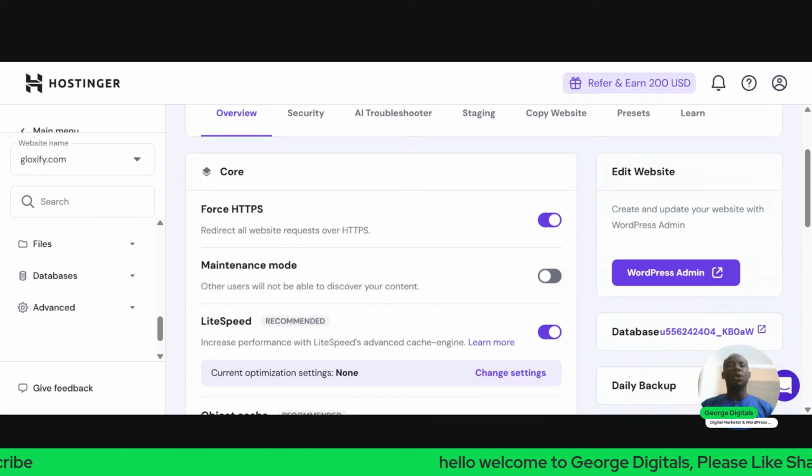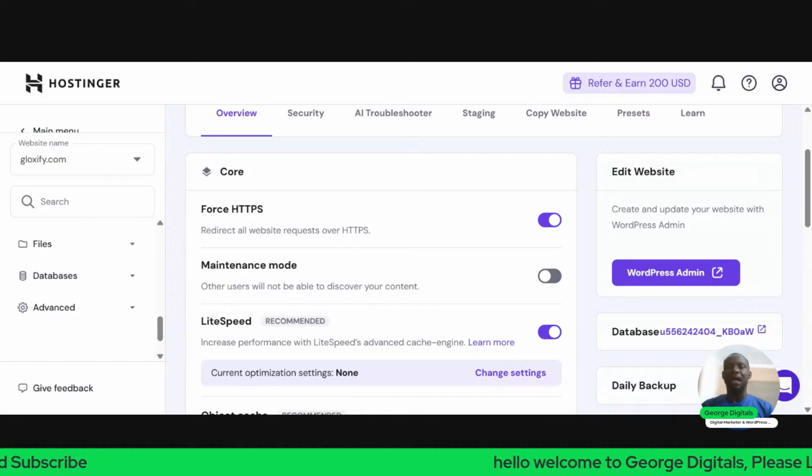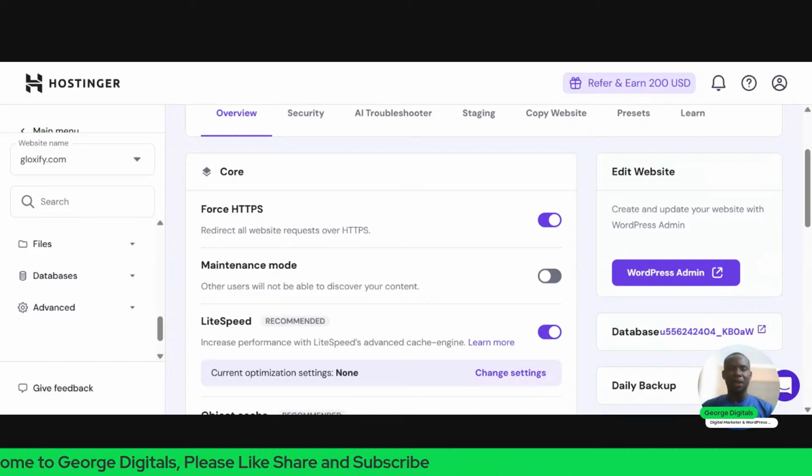So once you click on appearance, now we have to install this theme, and the name of this theme is Astra. How do we install a theme? Once we click on appearance, it takes us to themes. From themes, we click on add new theme. Then at the top here, we can search for Astra. The first one you see here, click on install.